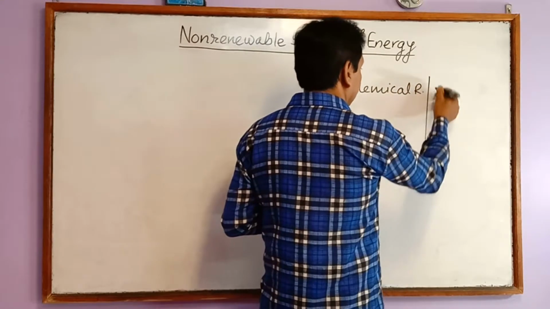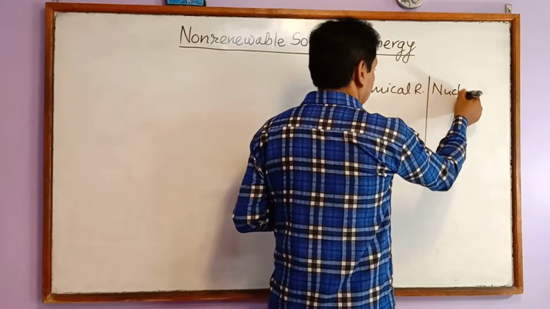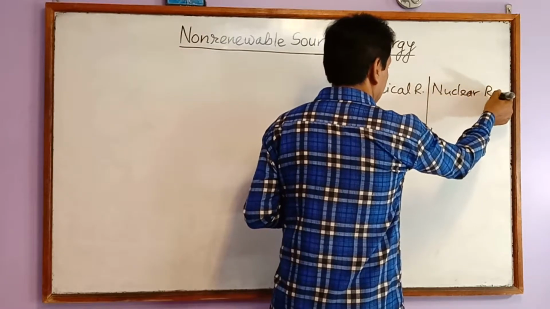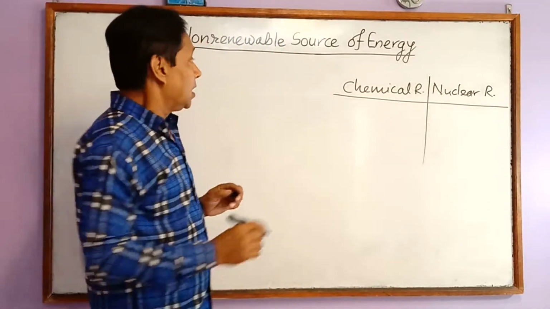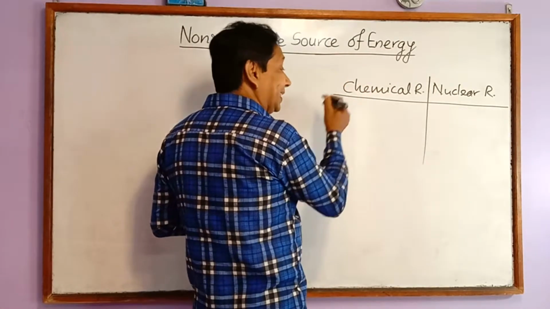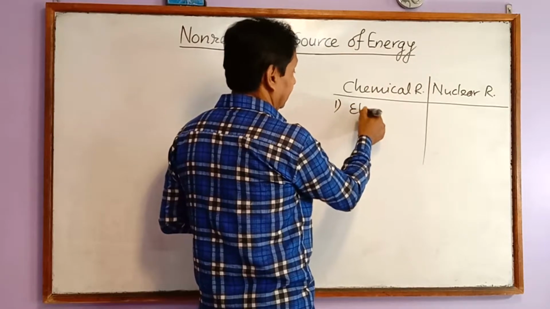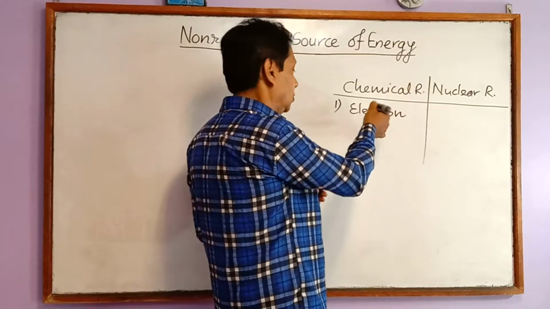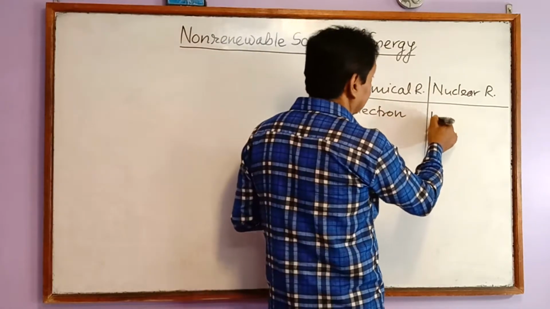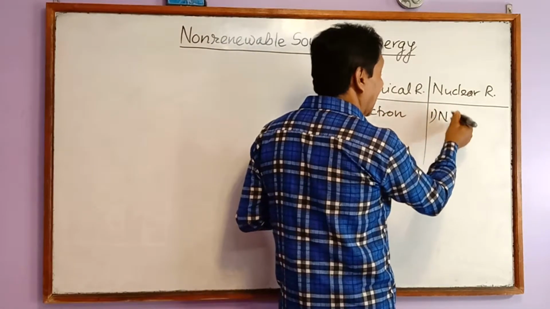There are some basic differences between them. In a chemical reaction, electrons take part. In a nuclear reaction, the nucleus of the element takes part.